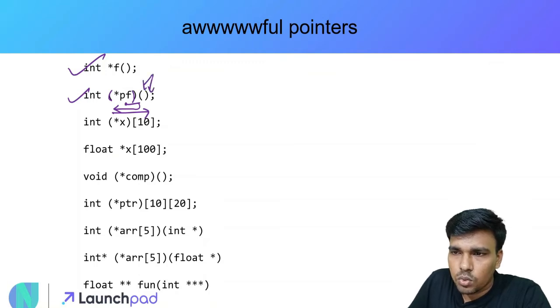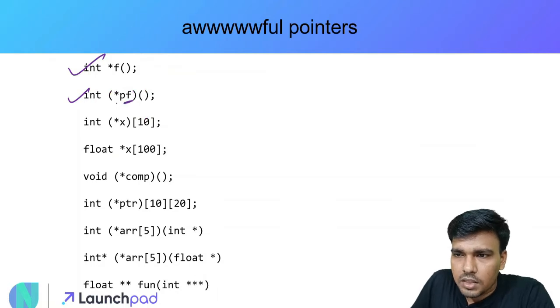These two are indicating that this is a function. So this is a function, right? So how will we read this? pf is a pointer to a function. pf is a pointer to a function of no arguments, and then it returns integer. That is, if I have to write this thing in a statement,